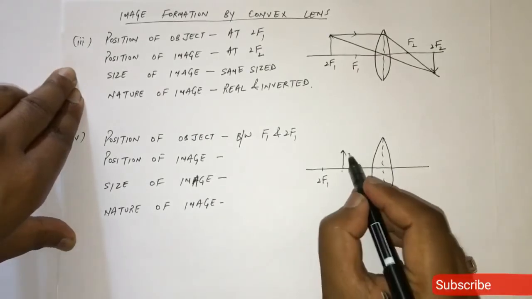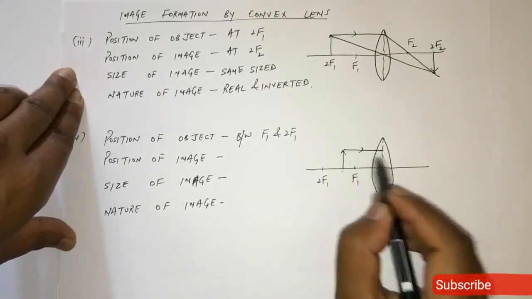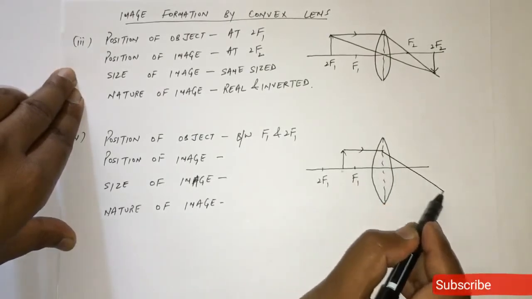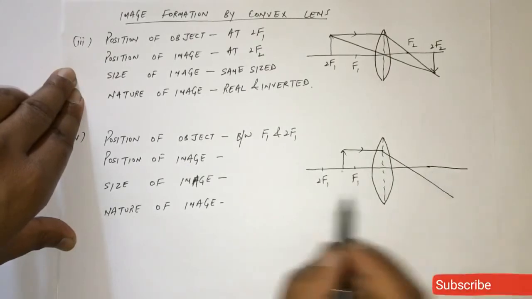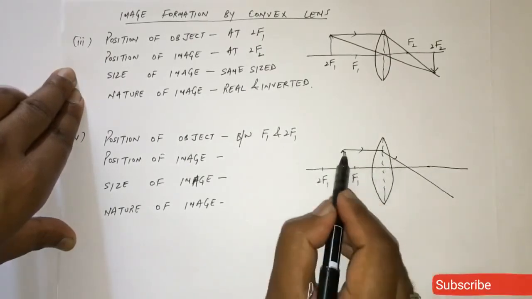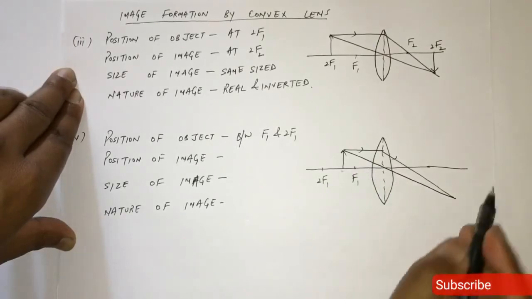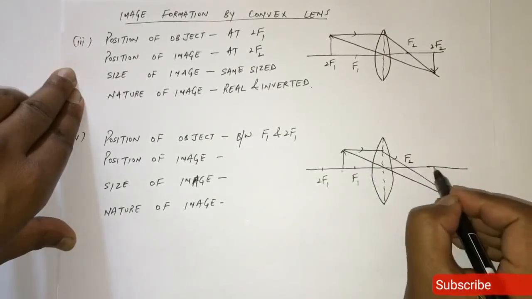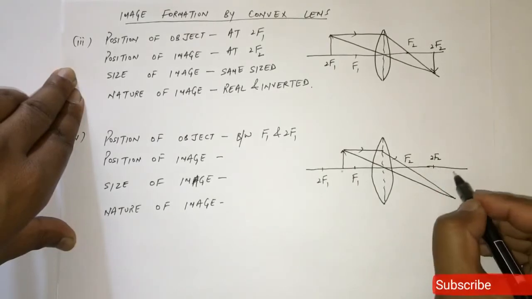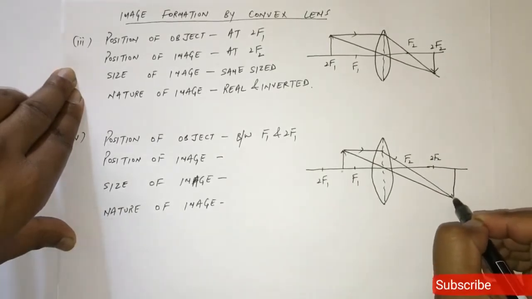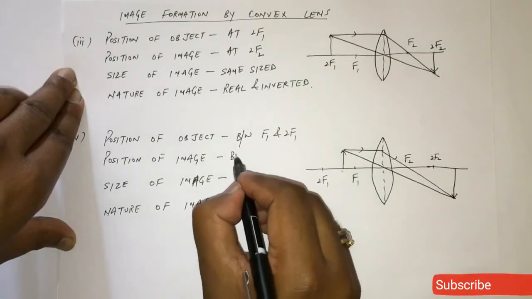First light ray will travel parallel to the principal axis. After refraction, it will pass through focus. Fine. Second is optical center and it will go further without any bending. So the image will form beyond 2f.